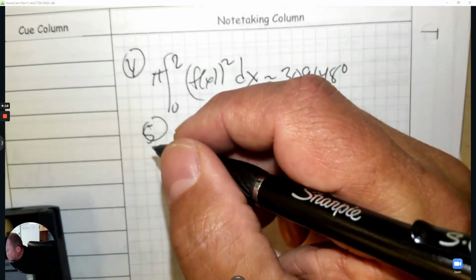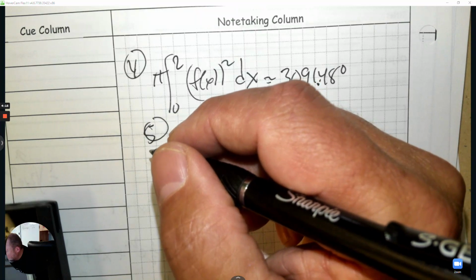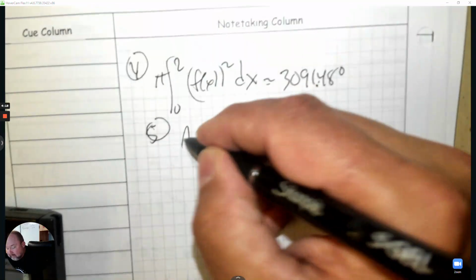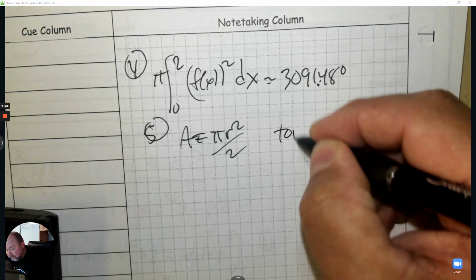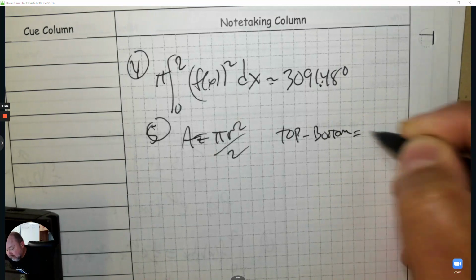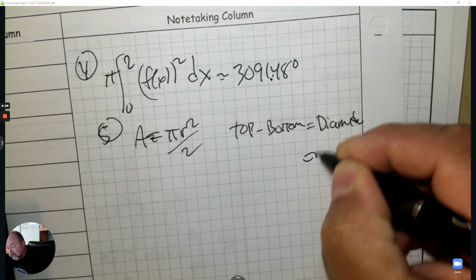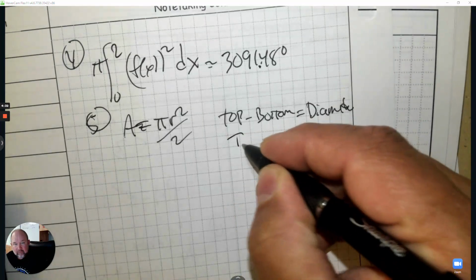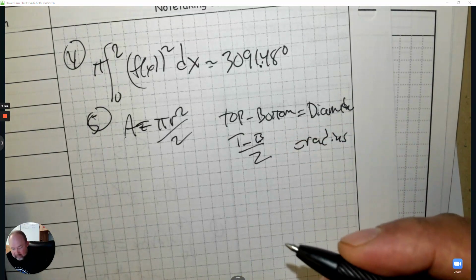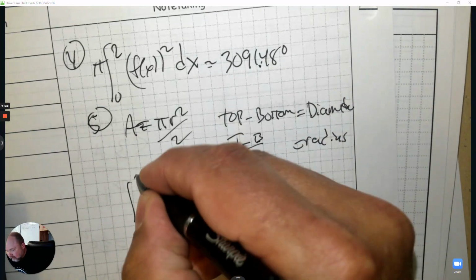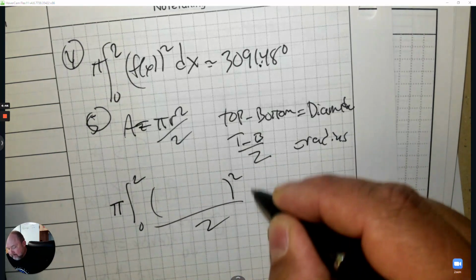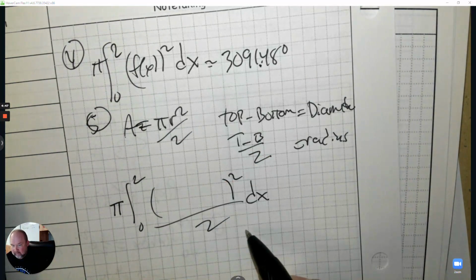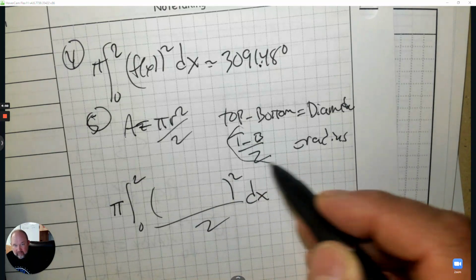Number 5, find the volume of solid generated using semicircles. So the area of a semicircle is pi r squared divided by 2. If I go top, subtract bottom of that region, that's actually the diameter. So if I want to find the radius, I go top, subtract bottom, divided by 2, and that's what I do. So I'm going to integrate from 0 to 2. The formula is pi r squared divided by 2. There it is, pi r squared divided by 2. Then what goes in for the radius is this.